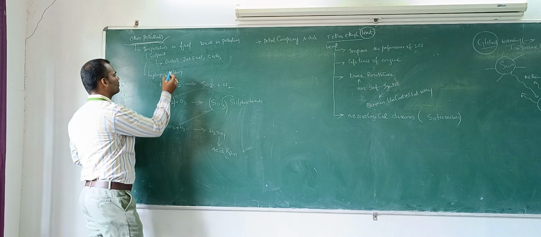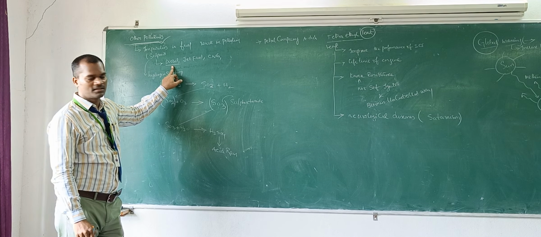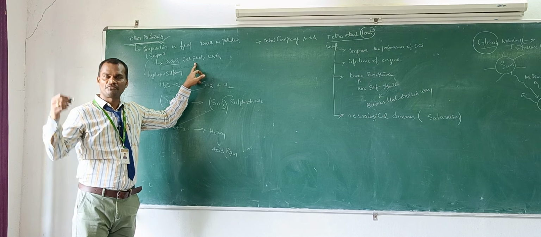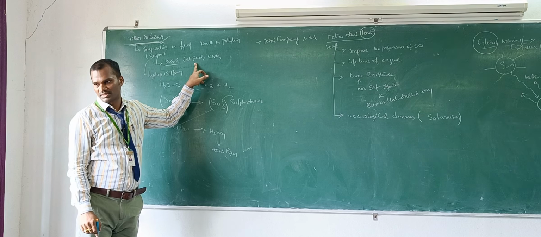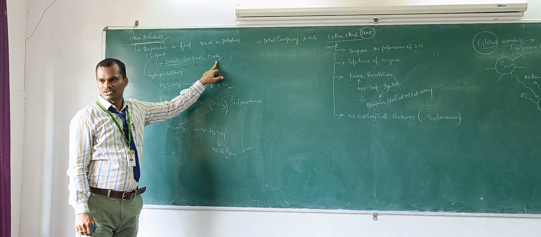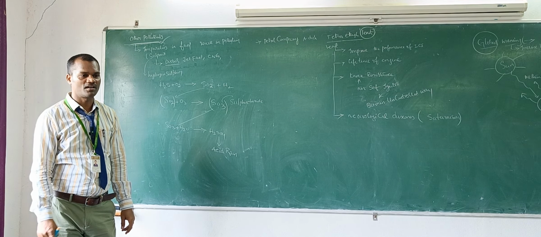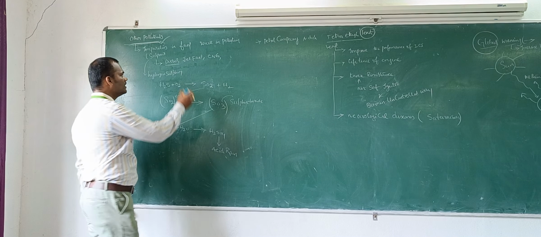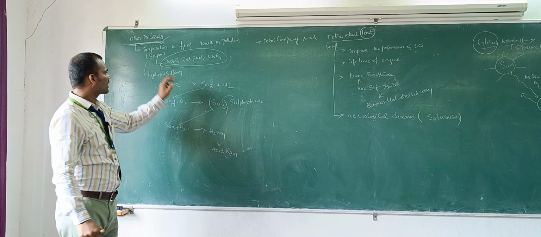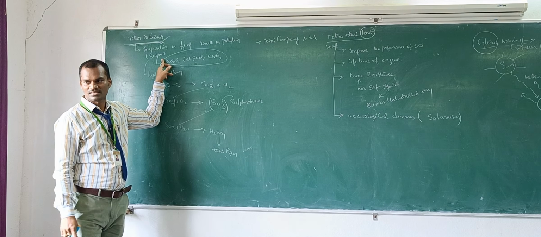Sulfur is available as a pollutant in diesel, and it is also available in jet fuel. The petrol we use is different, and the fuel we use in aeroplanes is different. Our Airbus uses jet fuel, and nowadays everyone is going for CNG, compressed natural gas, rather than IC fuels. All of these come under the same category. All these fuels contain sulfur as an impurity. Why? Because originally it has sulfur of its own.